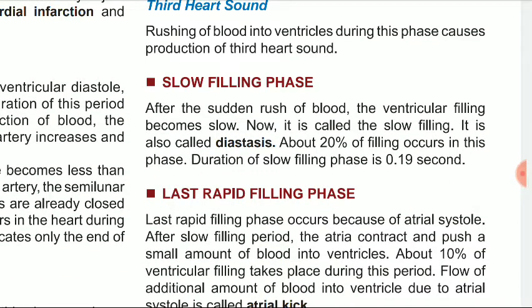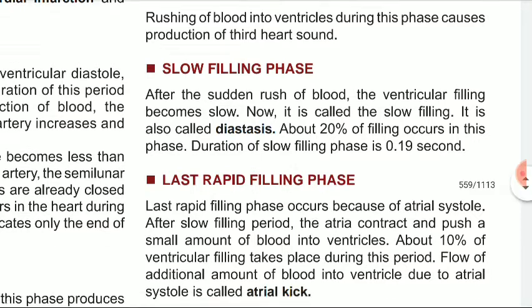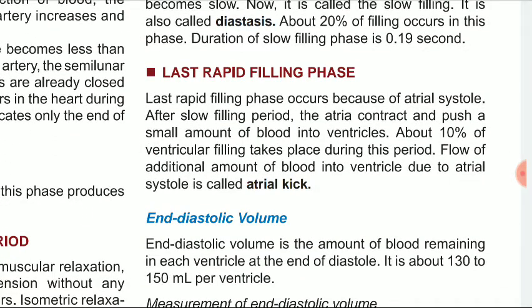Then the slow filling phase. After the sudden rush of blood, the ventricular filling becomes slow. Now it is called the slow filling. It is also called diastasis. About 20% of filling occurs in this phase. Duration of the slow filling phase is 0.19 seconds, followed by the last rapid filling phase.